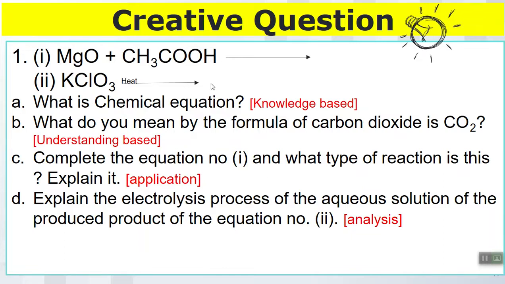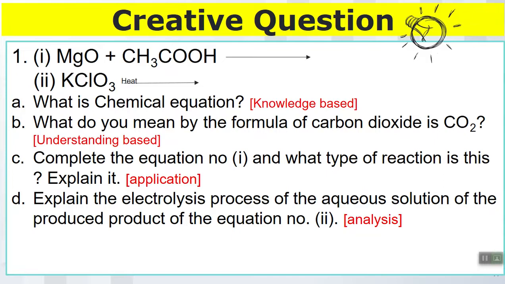Number 2, KClO3 will decompose. It is a decomposition reaction, because in decomposition reaction KCl will be produced and oxygen will be produced. So in the question we will go one after another. What is a chemical equation? What do you mean by the formula of carbon dioxide? CO2. C number, complete the equation number 1. Yeah, I have already completed. What type of reaction is this? Yeah, neutralization reaction, and you have to explain it.